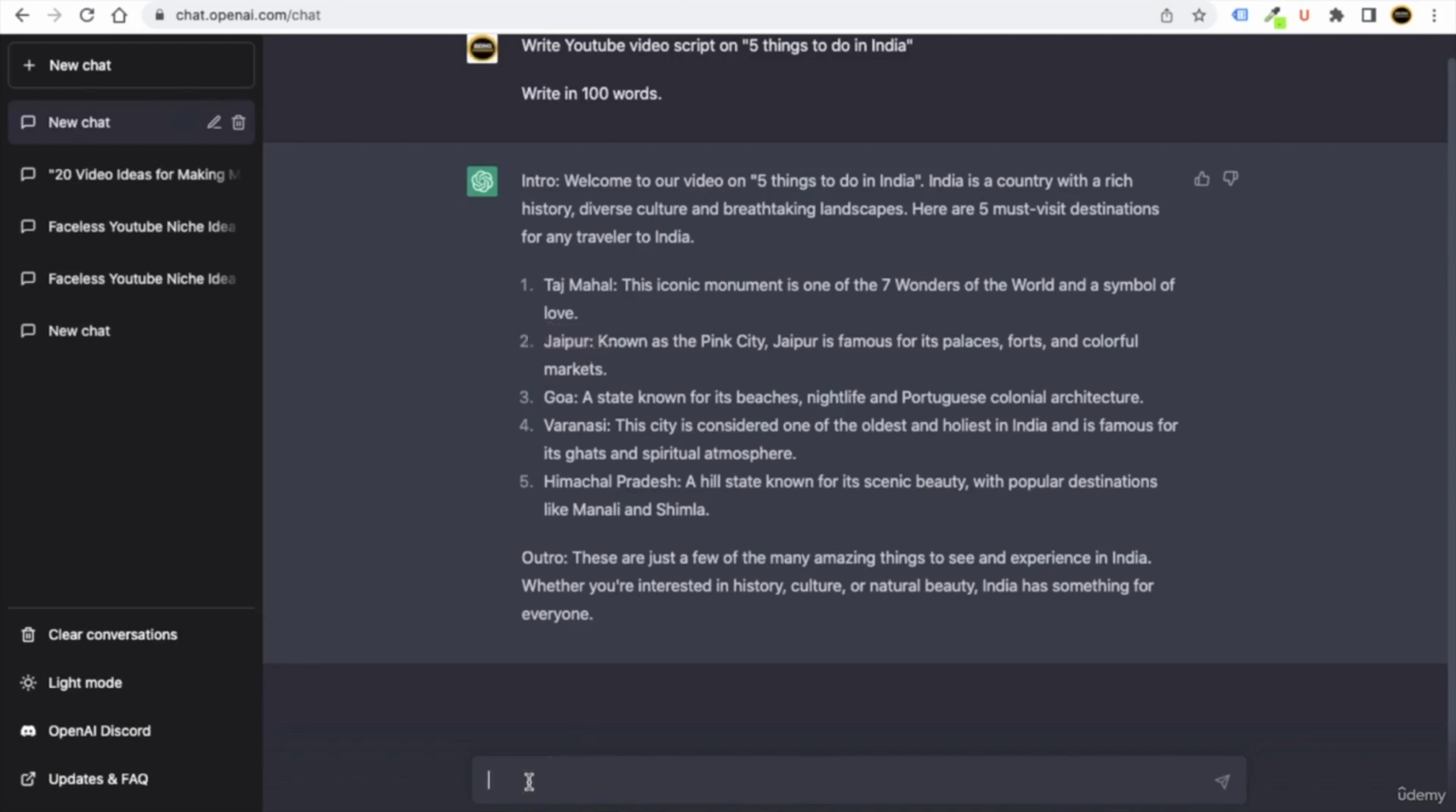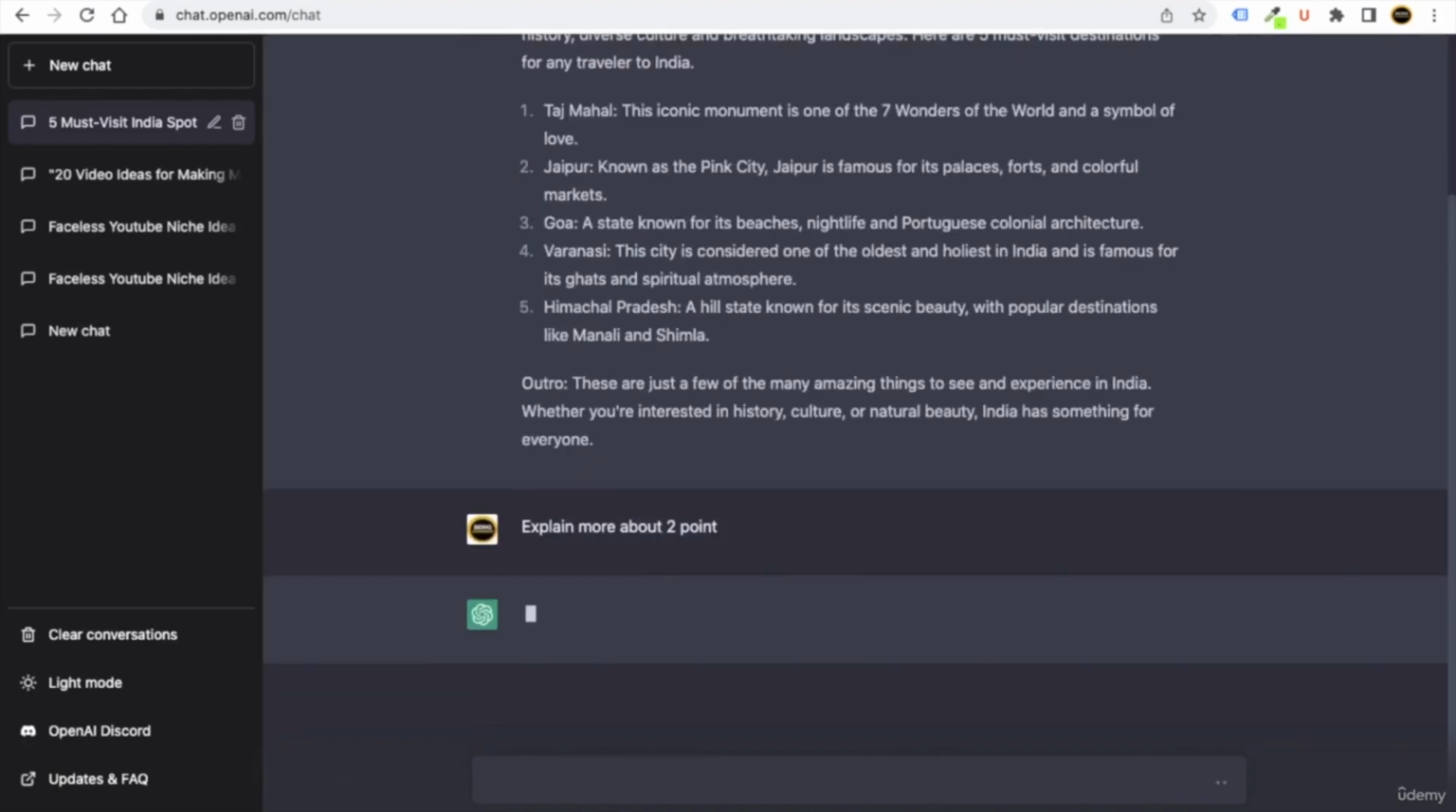Okay, so you can just say to ChatGPT, explain more about the second point. Okay, so click on enter. Now you can see we have just talked about Jaipur, so we are saying to tell more about the point Jaipur. So now ChatGPT is going to write more about Jaipur. Okay, so let's wait for it to write more about Jaipur.